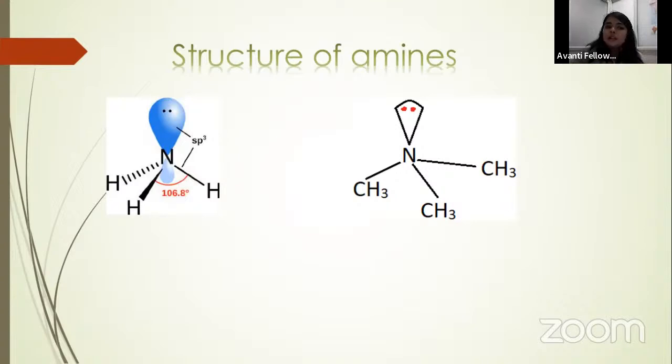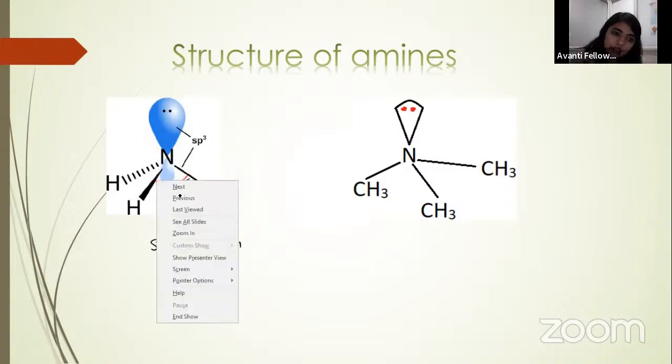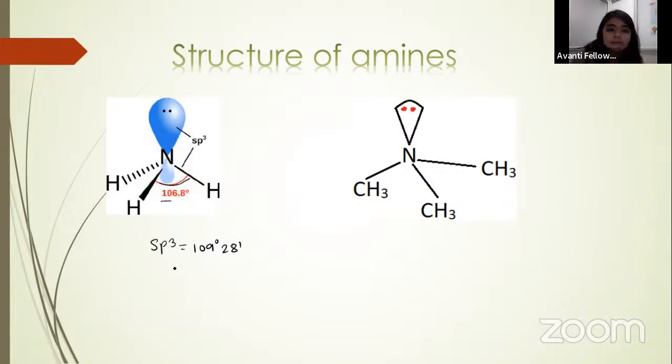We know previously that the bond angle for sp3 hybridization is 109 degree 28 minute. But you're looking here that the bond angle is 106.8 degree. Why this decrease in angle?